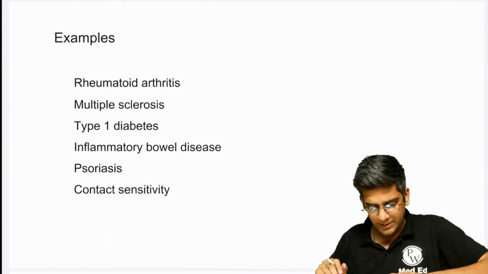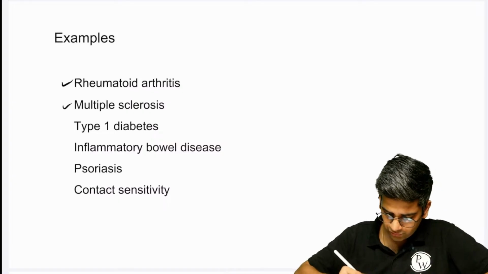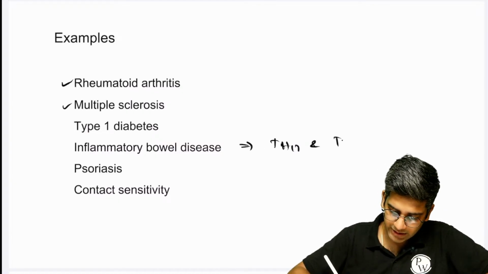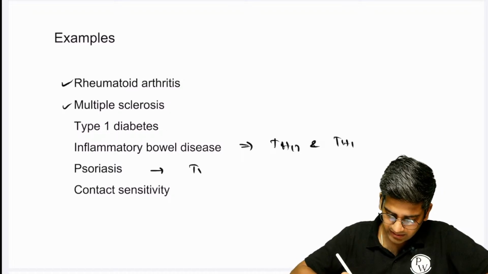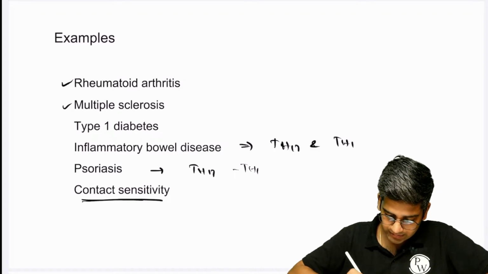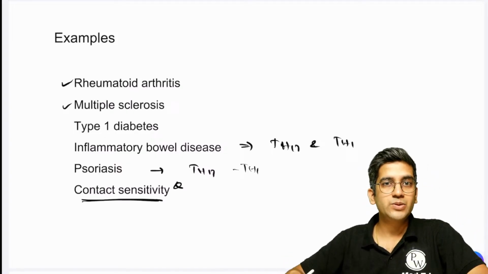Few examples as per Robbins: rheumatoid arthritis, multiple sclerosis, type 1 diabetes, inflammatory bowel disease, like I said, it'll have TH17 and TH1. Psoriasis, again, it'll have TH17 and TH1. Fine. Remember this, don't forget. This can be an MCQ as well. Contact hypersensitivity is type 4.